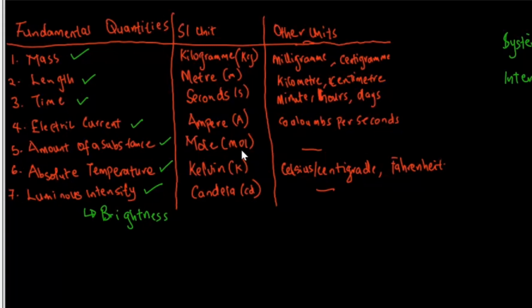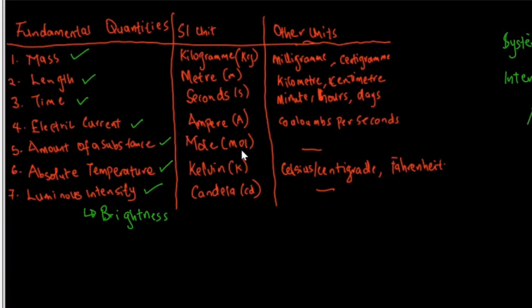So they have come together and agreed that, okay, for mass, let's use kilogram. So probably before now, country A can say, oh, I want to measure mass with milligram. Country B can decide to use centigram. Country C can decide to use kilogram. But they have all come together and said, oh, there's no need for this difference. Let's just agree on something and use that particular unit. So the unit that has been agreed upon is what we refer to as SI unit.